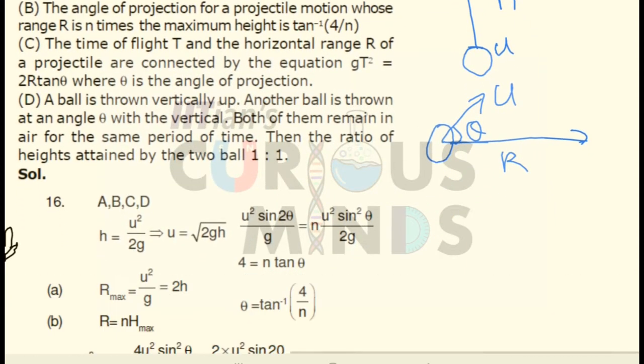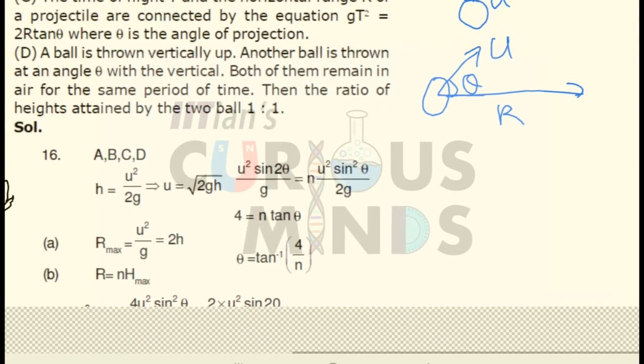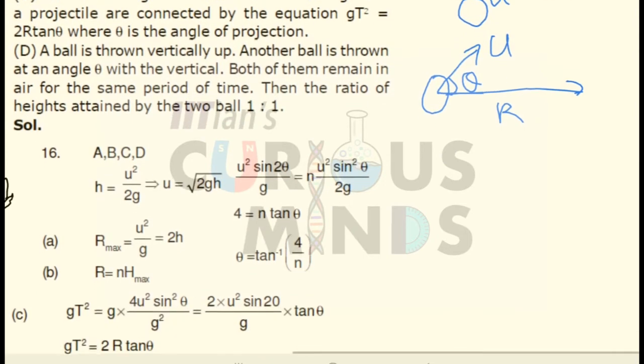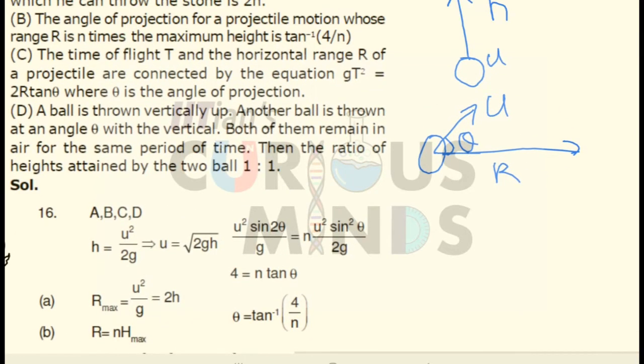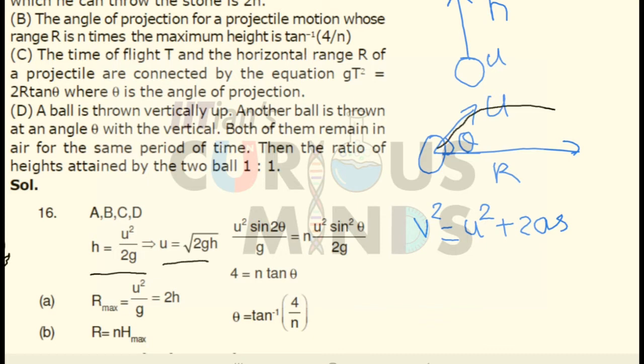Let us analyze the first statement. If I take the height at which a ball can be thrown vertically upwards, we will use the formula v square is equal to u square plus 2as, where v is equal to 0. So over here v is equal to 0 for the greatest height. So over here a will be equal to g. So h will come out to be u square divided by 2g. So u will be equal to root 2gh.